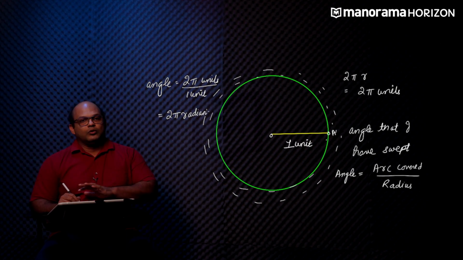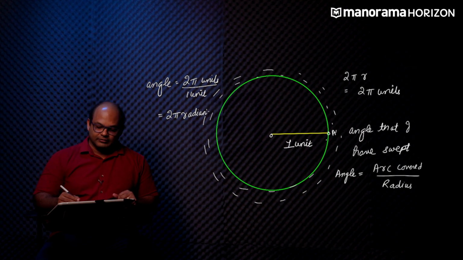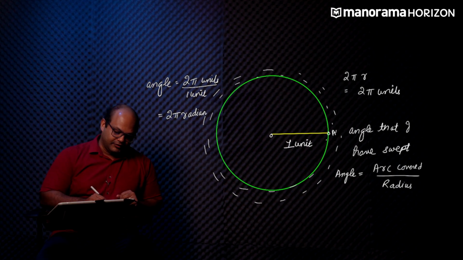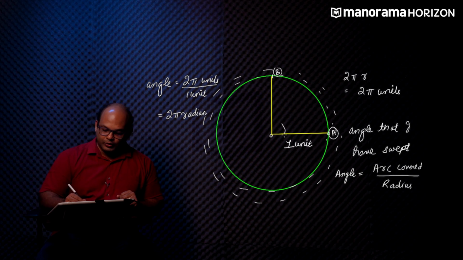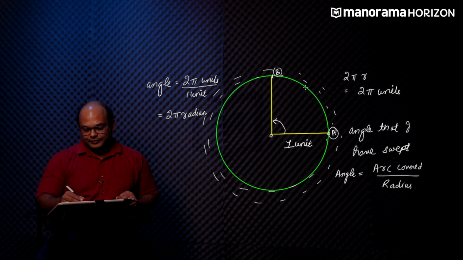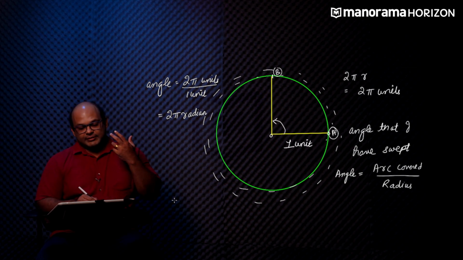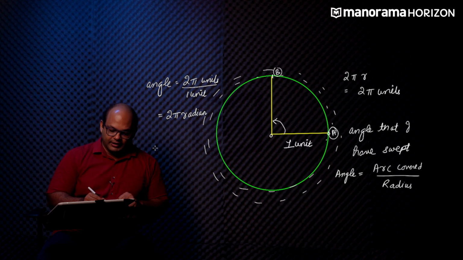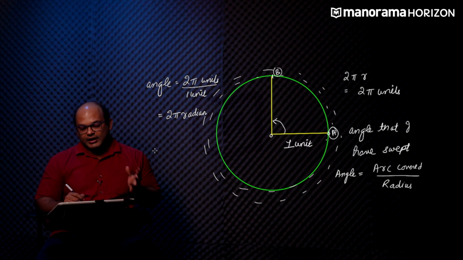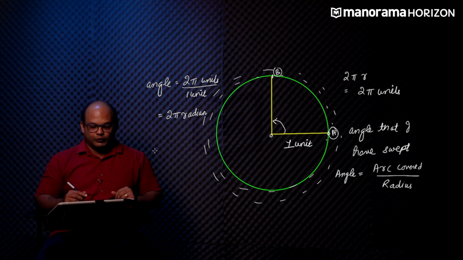If I were to cover only a quarter of this circle, so let's say that I covered a journey from point A and ended that journey at point B, what would be the angle through which I have moved? What would be this angle? Well, let's use the same definition again. In this particular case, the arc that I have covered is not 2 pi units. It is a fourth, a quarter of 2 pi units.